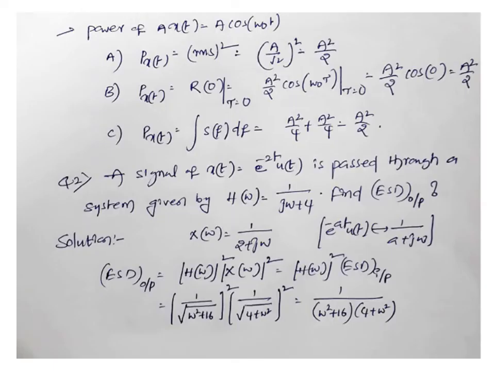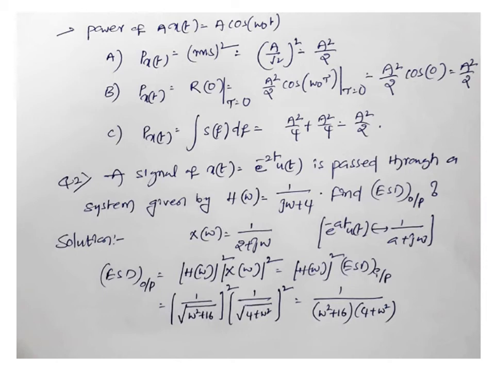Power of x of t is equal to a cos of omega naught t. Here power can be calculated in 3 ways. You know x of t, that is a cos of omega naught t. How to calculate power? For any general signal, if it is in time domain, the power is given by RMS value square. RMS value of a cos theta is a by root 2. So a by root 2 whole square, that is a square by 2, that is the power.